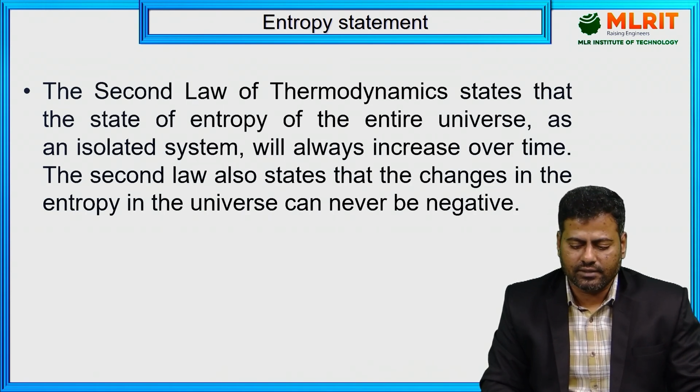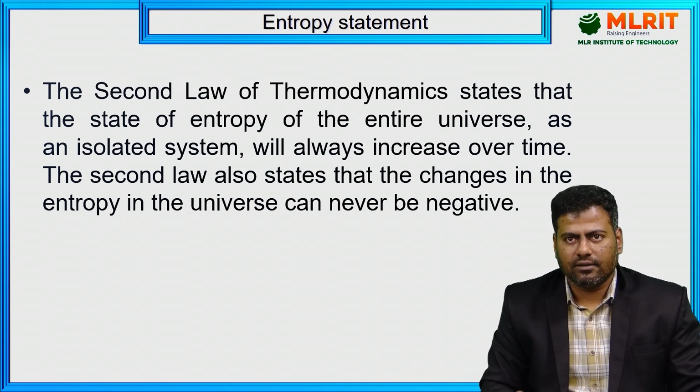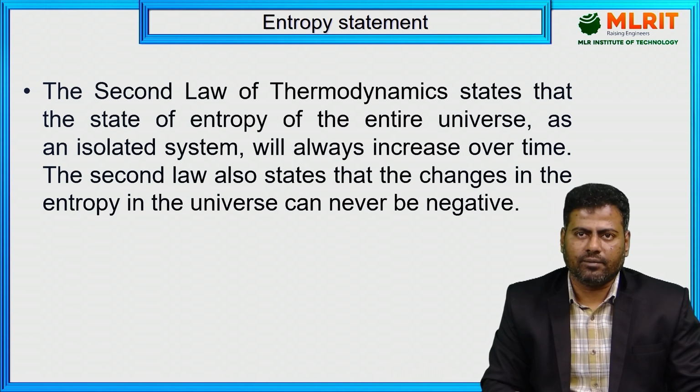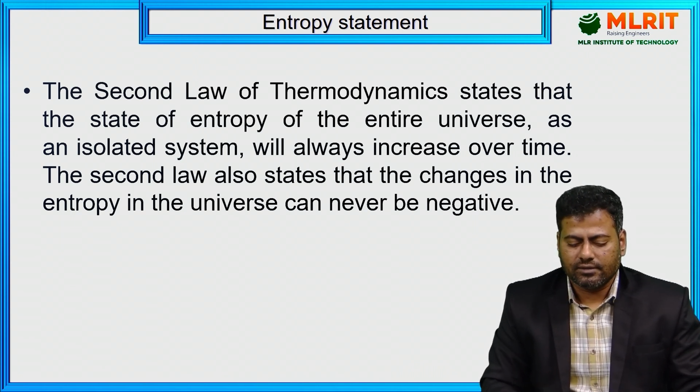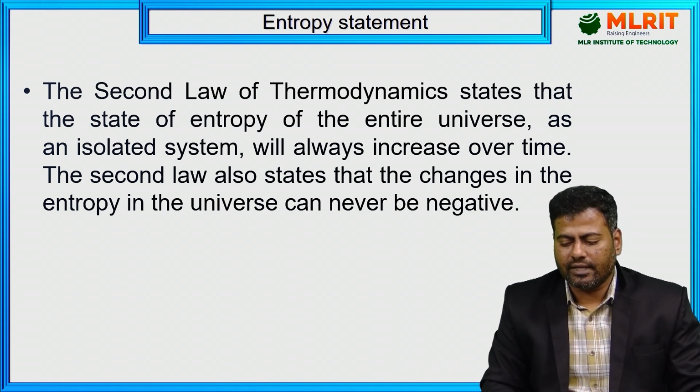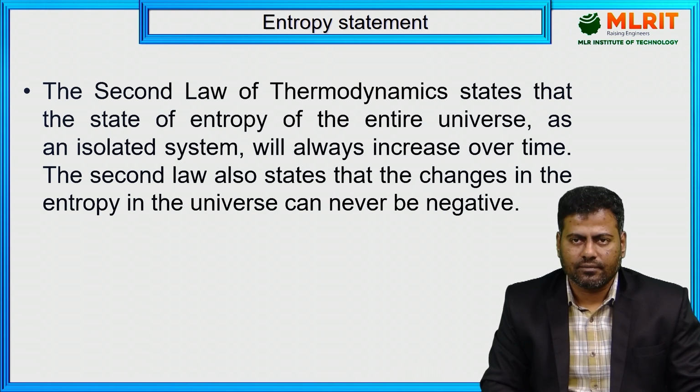This we will discuss in detail after discussing the heat engine, refrigerator and heat pump. But as of now we will discuss the entropy statement. The second law of thermodynamics states that the entropy of the entire universe, as an isolated system, will always increase over time.